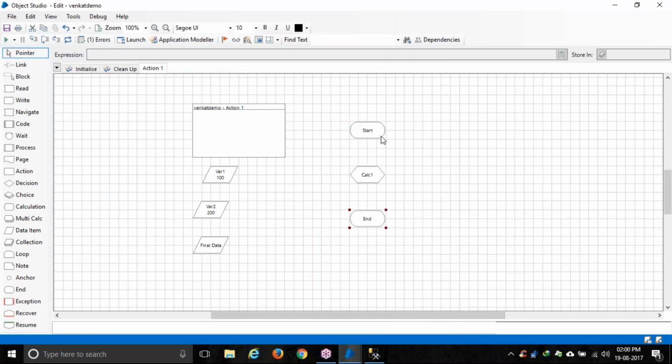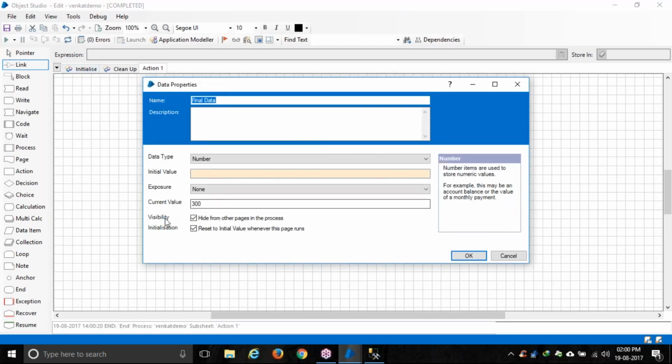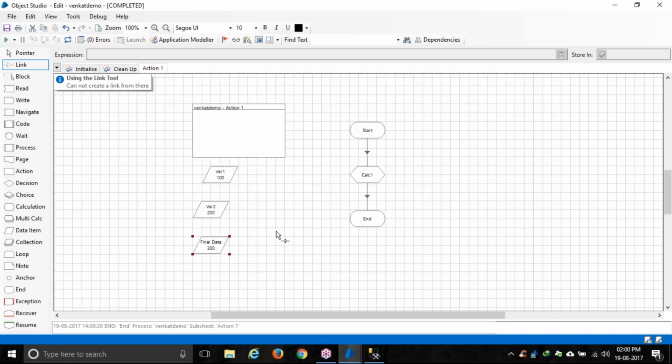Now doing this alone will not serve our purpose. I need to tell the bot where to start and where to end, so I need to link this as well. I'm just linking it. Now if I run it, let's see what happens. I'm running it. See, the final data got 300. If I open the final data, the current value is showing 300. So this is a basic example.